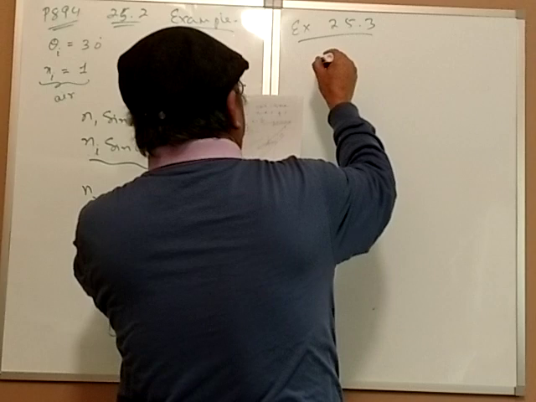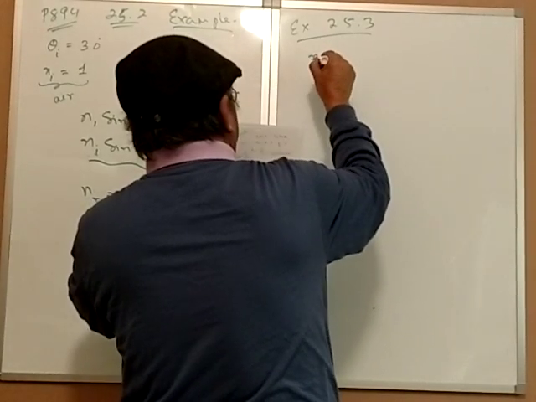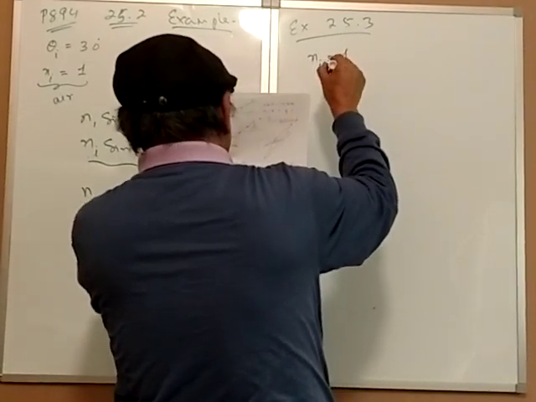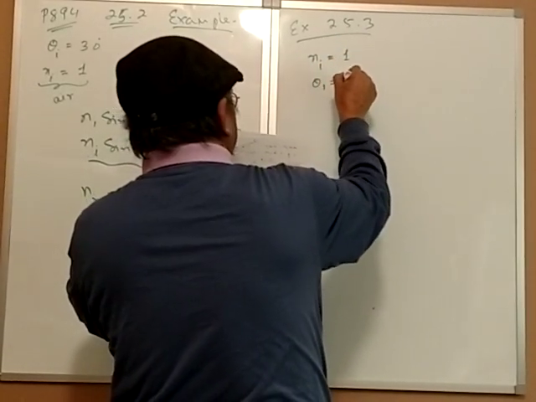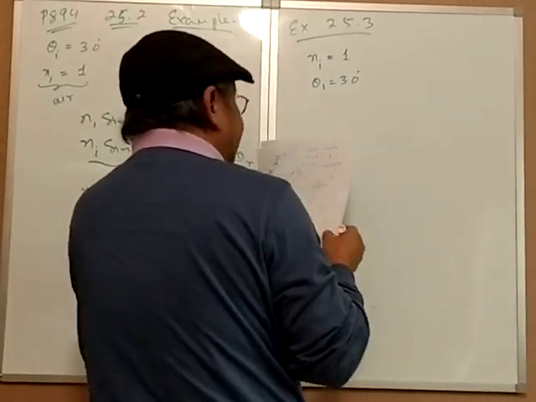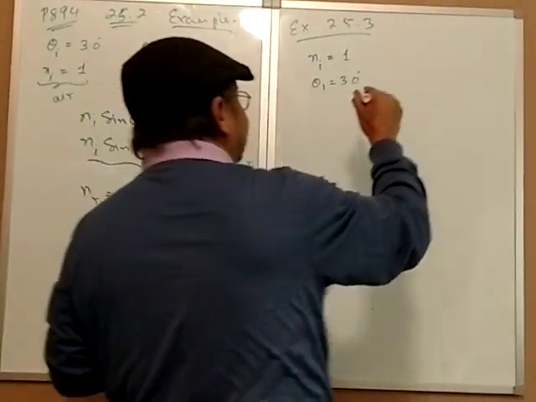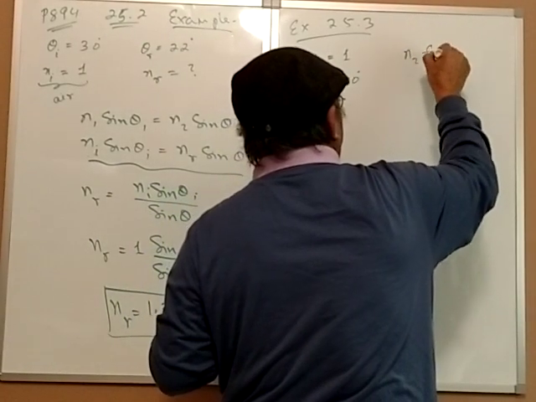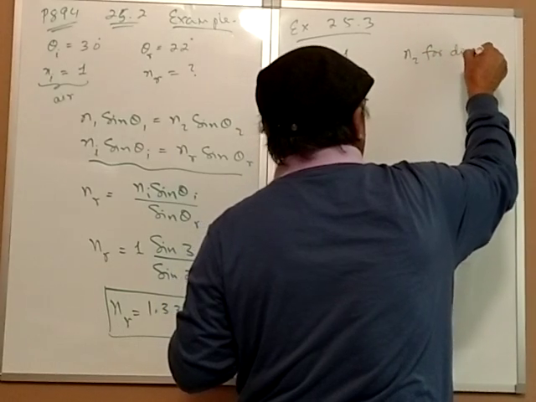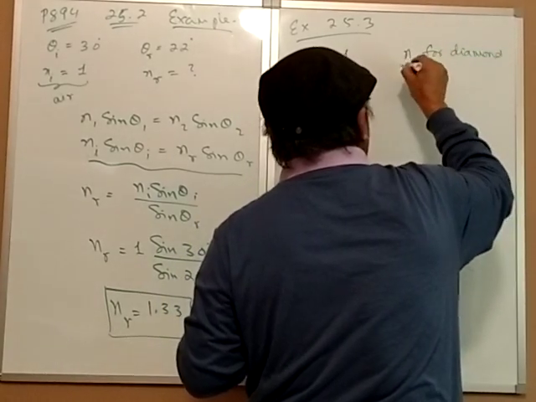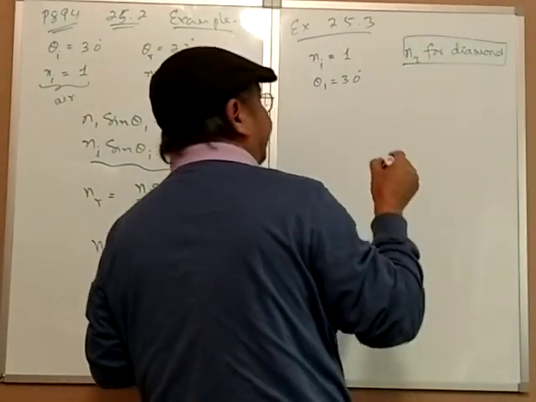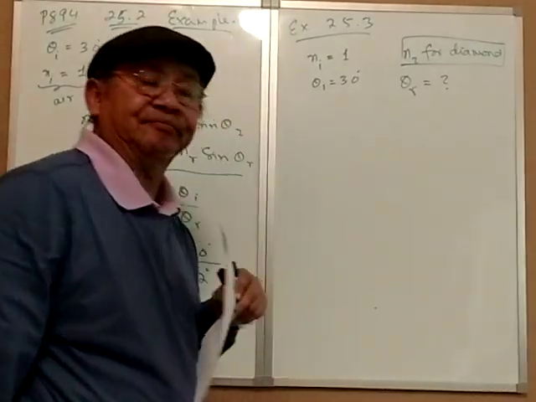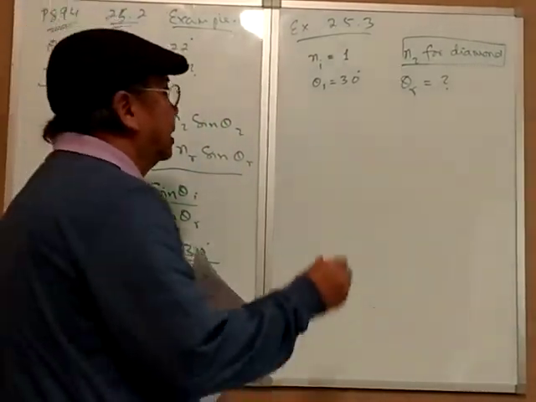And it asks you NI or N1 is equal to 1 because that's air. Theta 1 is 30 degrees, same as before. But this time, the second medium is diamond. So for this value, you have to go look up. And then they want to know the refracted angle. How much is that? So you still use the same formula.